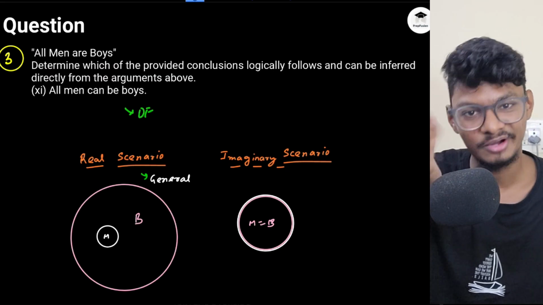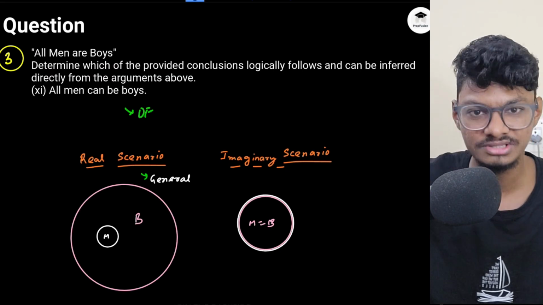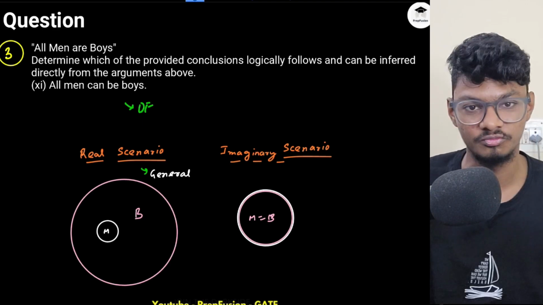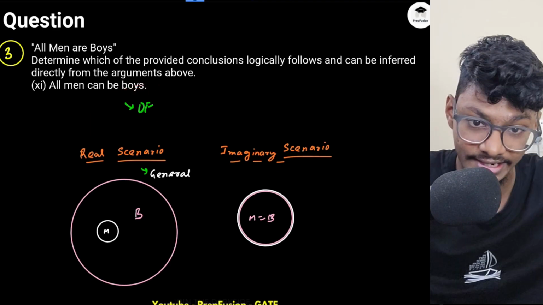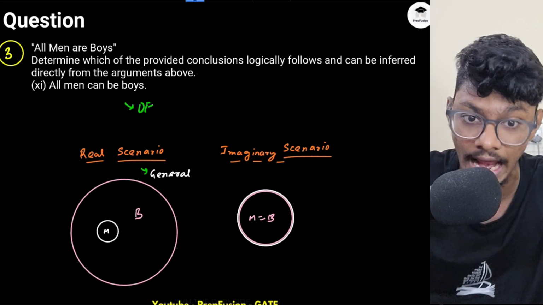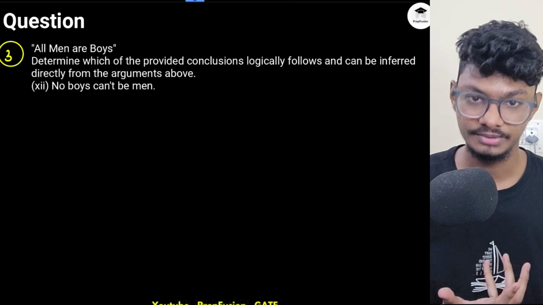Person A has already told me all men are boys. What are you telling? All men can be boys. Person A has already told me that. So why are you wasting my time? Again, it is a definitely false statement. It is not a possibility. It has already happened. It is a real scenario. So now let's move to the next possible conclusion.